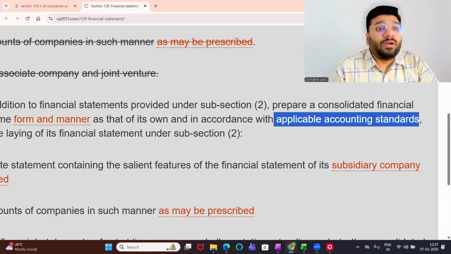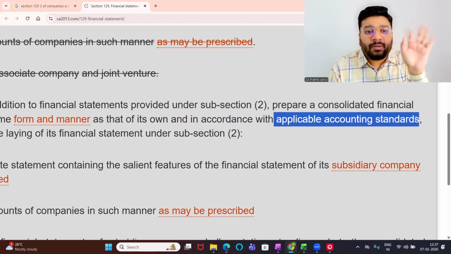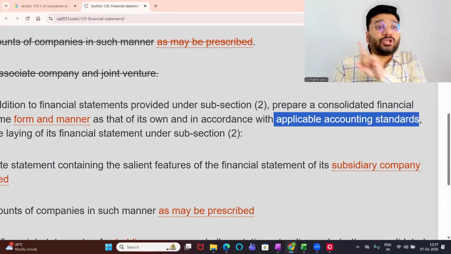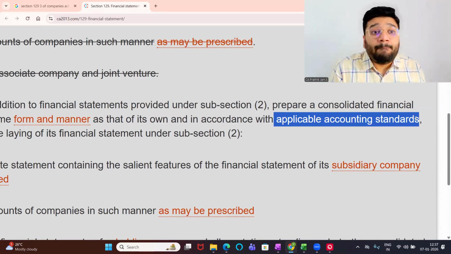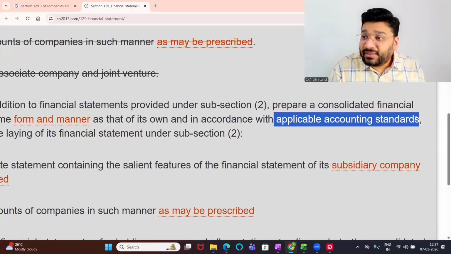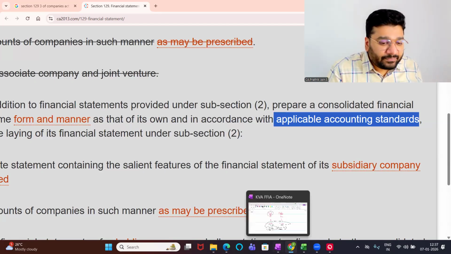So section 129, subsection 3 forces you to prepare the consolidated financial statement, and how to prepare that guidance is being given by whom? Accounting Standard 21. So AS 21 is just guiding you how to prepare the consolidated financial statement. It is not compelling you. AS 21 does not mandate you to prepare the CFS. CFS has been compelled to be prepared by whom? Companies Act 2013. Under which section? Section 129, subsection 3. Any difficulty?